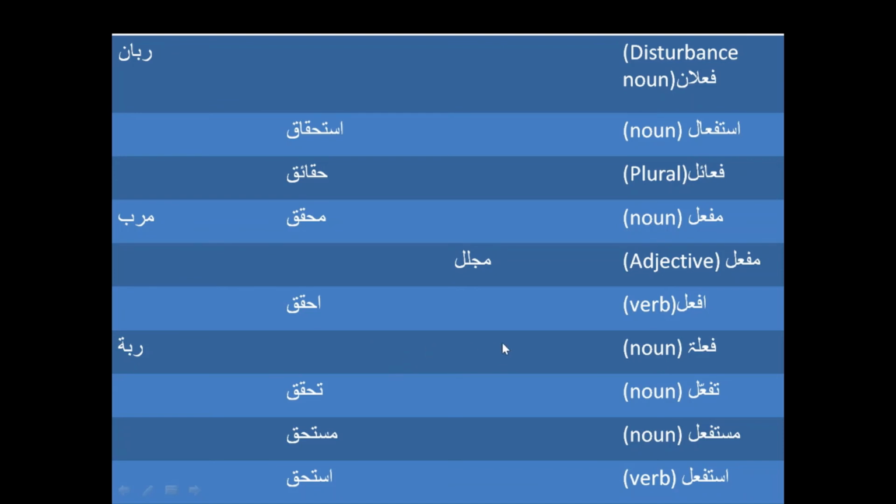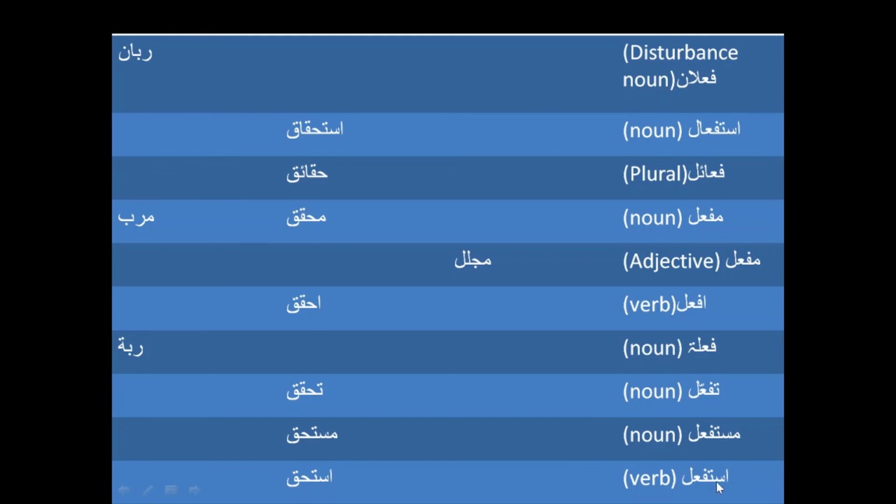And then we have taf'eel form, and taf'eel is going to make Haq into Tahqiq, and Tahqiq is to find reality, to find due rights. And then we have mustaf'il, and mustaf'il is a noun, and it is going to make Haq into Mustahiq, and Mustahiq is somebody who is deserving, who has something due on society or people, so he deserves some rights.